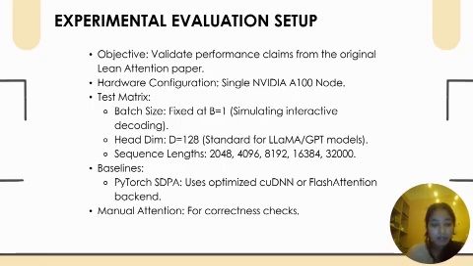For the head dimension, we used 128, which is standard for models like LLaMA and GPT. And for the sequence length, we pushed the context from 2,000 tokens all the way to 32,000 tokens. We pushed to 32,000 because the industry is moving toward long context models analyzing entire books or massive PDFs. This is where the tail effect usually destroys performance, so we need to see how lean attention holds up under this pressure.